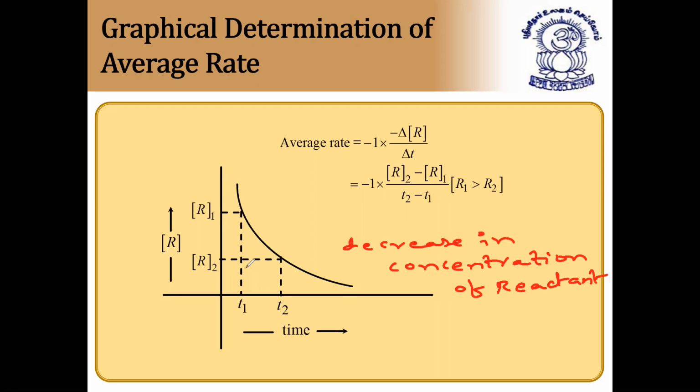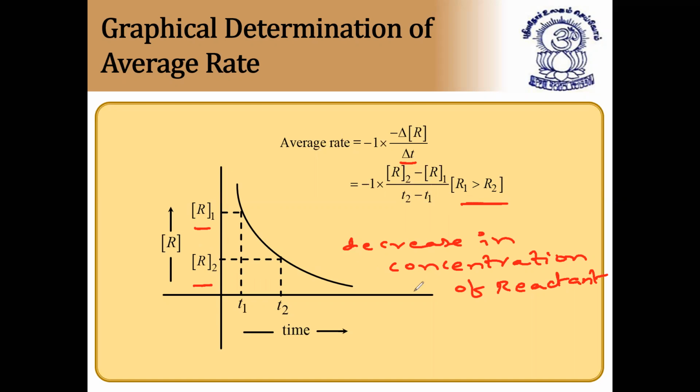So let us take that after time t2, it is R2. So the average rate is equal to minus 1 into delta R by delta t, which you already know. Delta R is nothing but R2 minus R1, where R2 is less than R1, and R1 is always greater than R2, because this is the starting value and this is the higher value. I hope it is clear. In this way, we will find the average rate. This is the graph representing average rate in case of concentration of reactants.